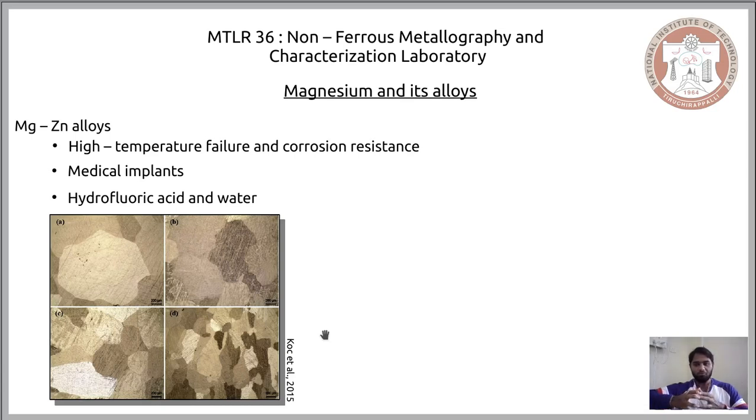People who have worked on magnesium are the only ones who know the difficulty involved in polishing magnesium, the steps you have to take, and how careful you should be. I can personally tell you because my master thesis involved magnesium, and I worked on it in one of the established labs in the world. It was not in India, I'm sorry to say, but in an established lab, and the duration of my project was say 7 months, and I spent 5 months polishing my sample.